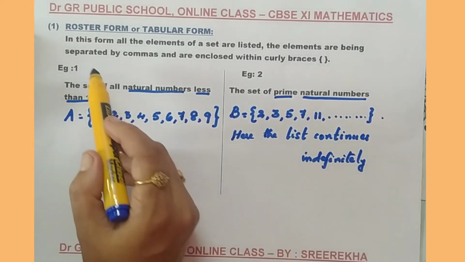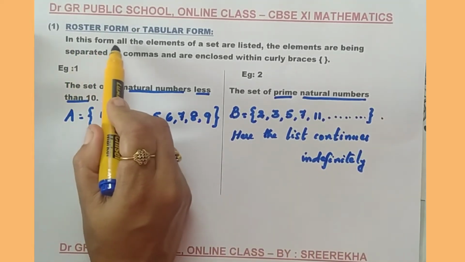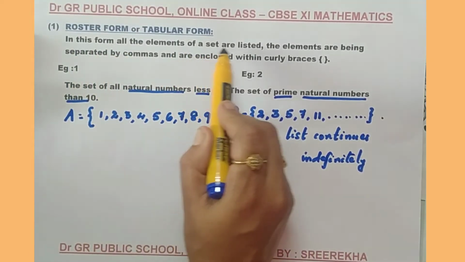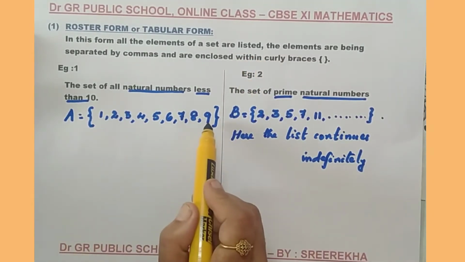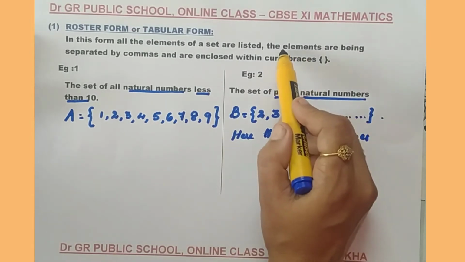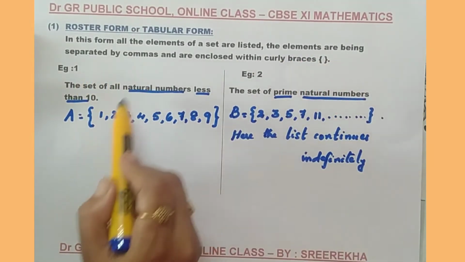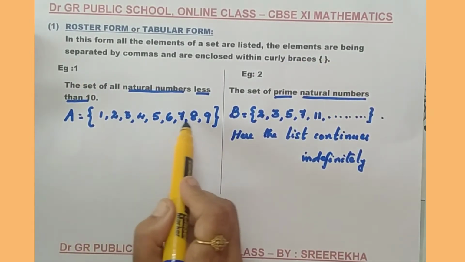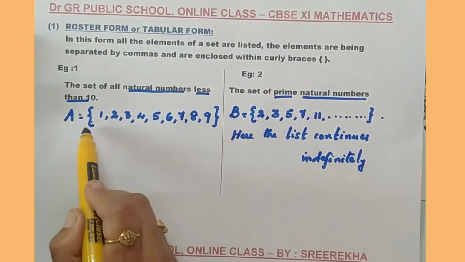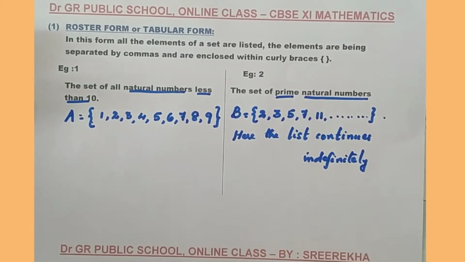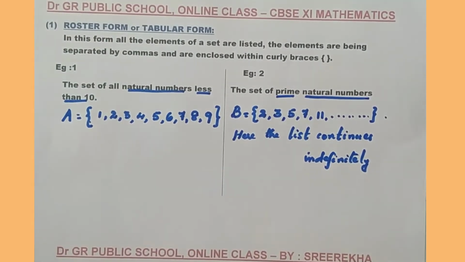Okay, now we can come to the definition again. In this roster form, all the elements of a set are listed. Listed means you need to write down. The elements are separated by commas. Each element should be separated by commas and are enclosed within the curly braces. So this is the method to write the set in roster form. Okay.